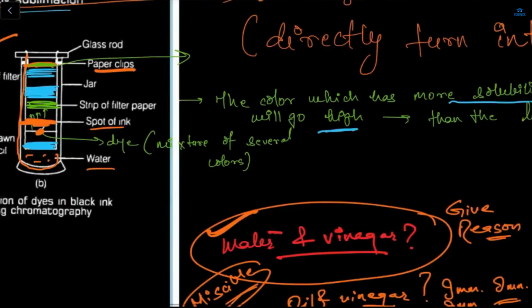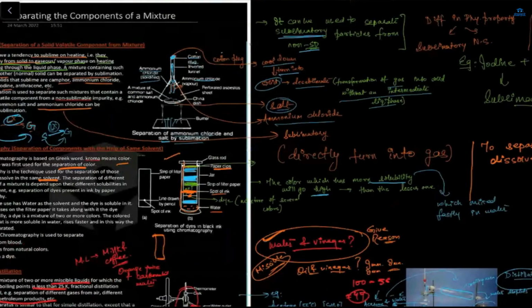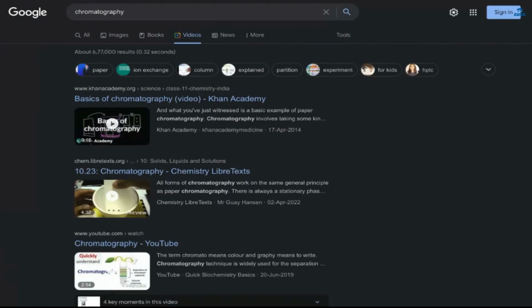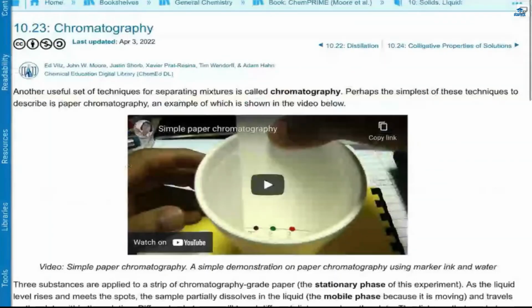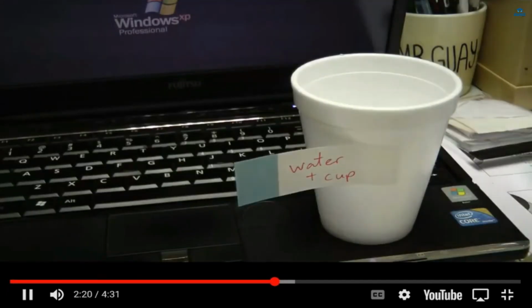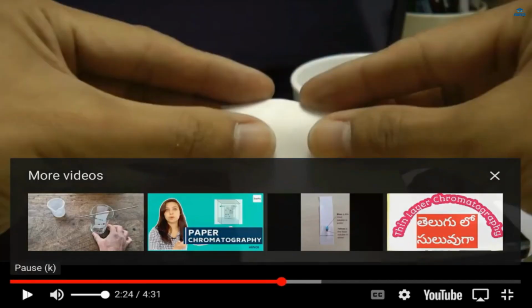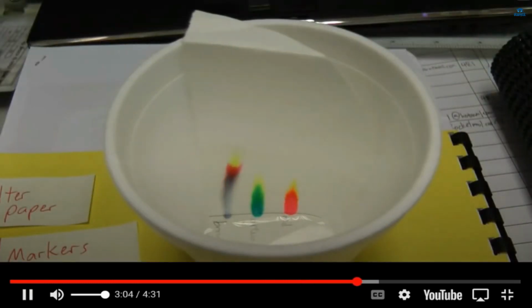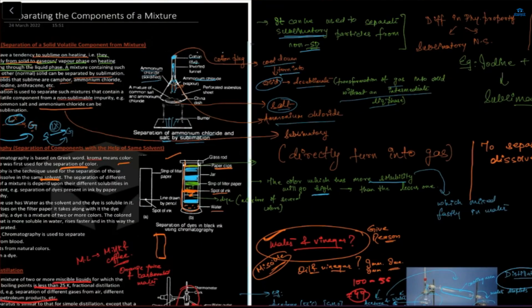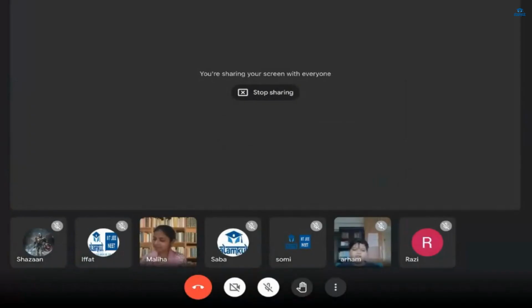Okay, let me now show you some video, but how will I show? Chromatography, then it will be easy. Chromatography videos. Yes. Mom, I have one image I sent you. Where? I sent it on WhatsApp. Oh, you sent it on WhatsApp? Okay, let's see this. See, this is the water cup. What was that? Why is my voice echoing? Okay, wait, let me come online back.